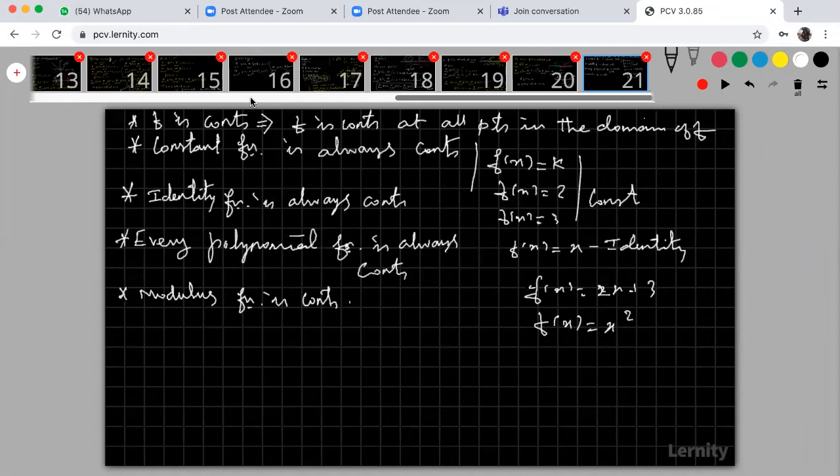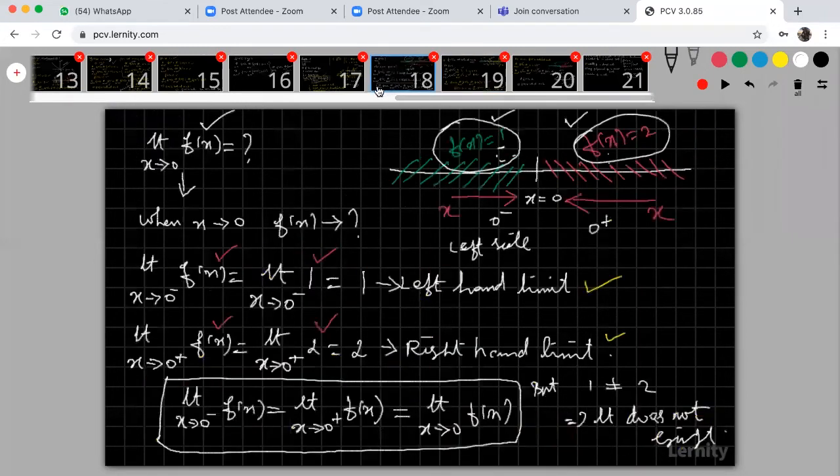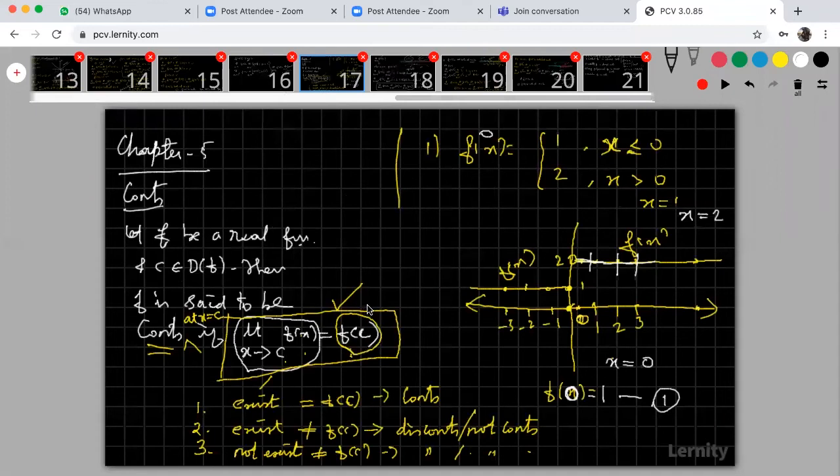What is the mathematical definition? This is the definition: the limit of the function at the point, as x tends to c, is equal to the value of the function. If both are equal, the function is continuous. I hope there is no problem in finding the value of the function f of c at the given point. It is very simple.